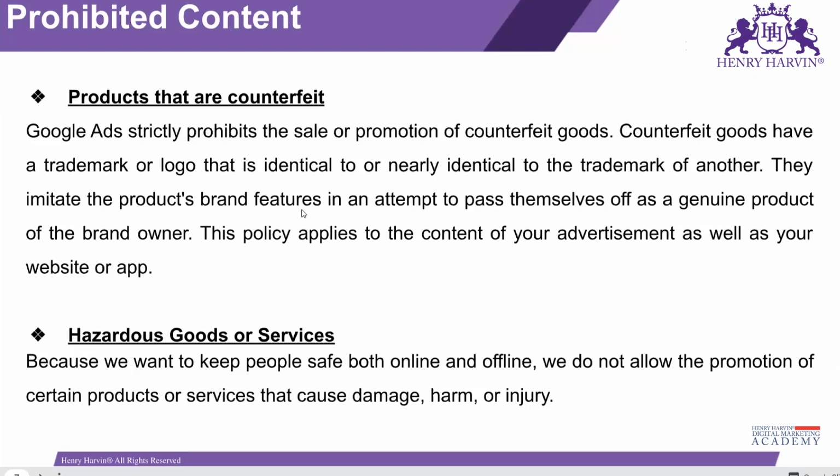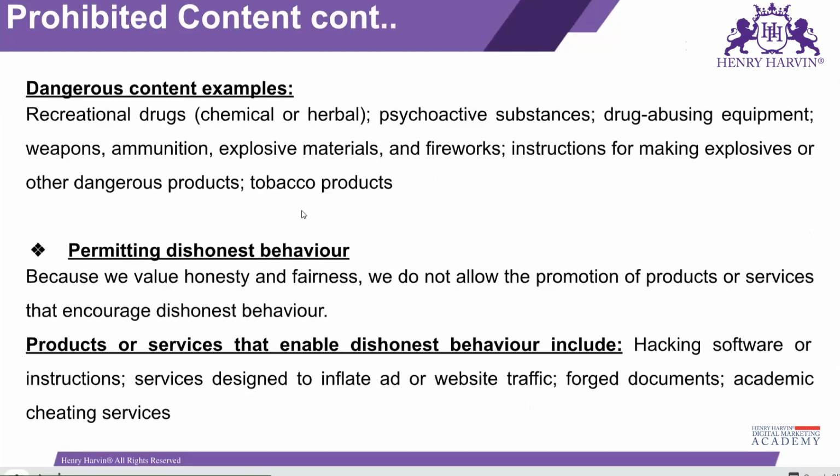But if you are selling some kind of drug, some kind of weeds, or any harmful thing, or any dynamite things, then these categories come under hazardous goods and services that are banned on Google. Google doesn't allow these things. Simply understand that products that damage or harm people are banned on Google. So you have to promote products that are good for people, that add value, not damage or harm. Yes, dangerous content examples mean drugs, chemicals, herbals, explosive material, fireworks, and all that.